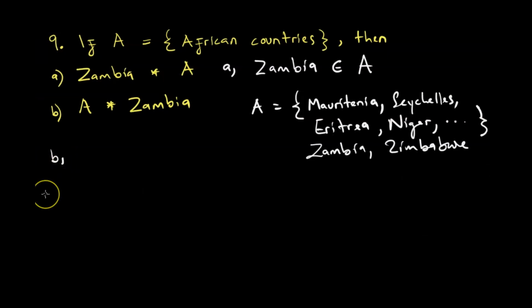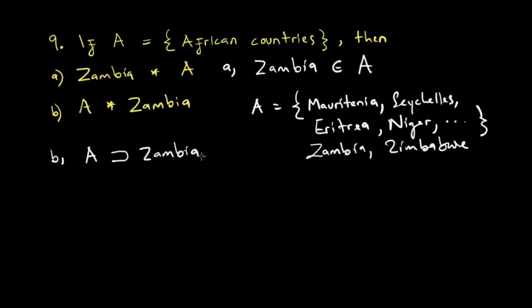What about B? B came with a twist. And in order for you to be able to answer B, you have to have a fair appreciation of the symbols used in sets. So here we are saying A contains, you see, Zambia. You understand? A, it brackets Zambia, because Zambia is of A, of which A is representing what? African countries. So we can say A includes Zambia.